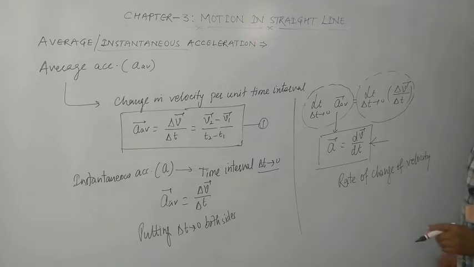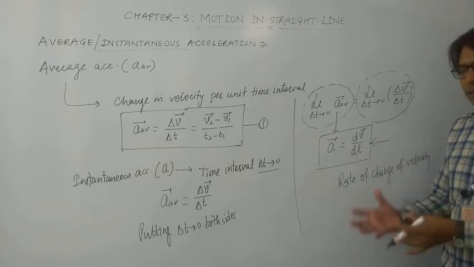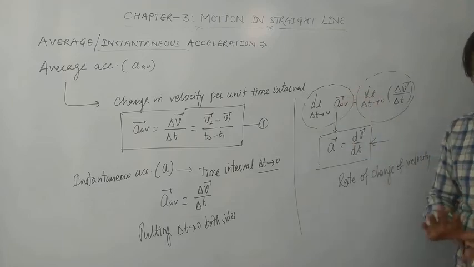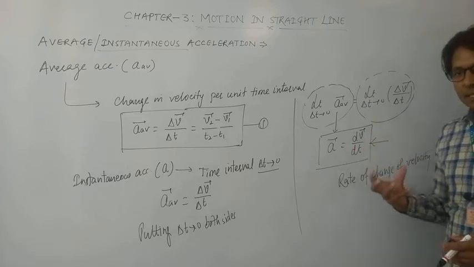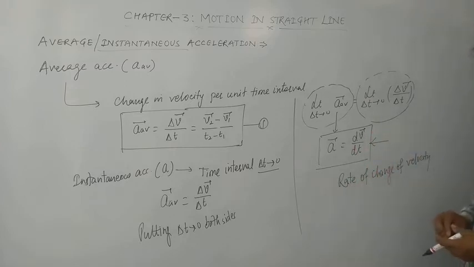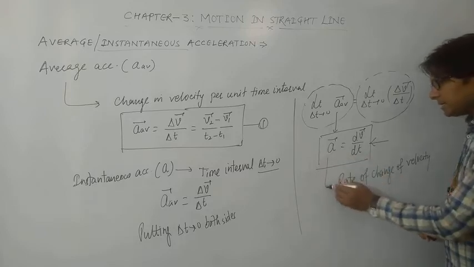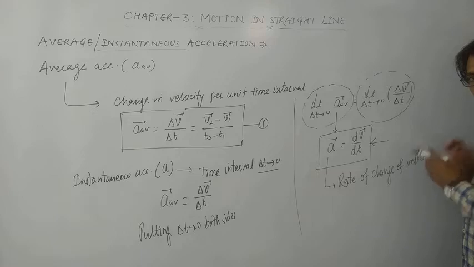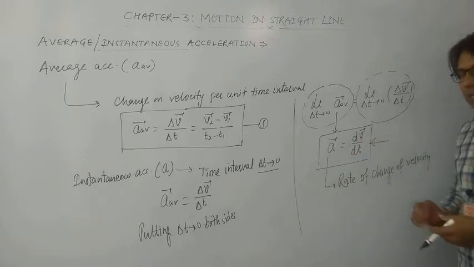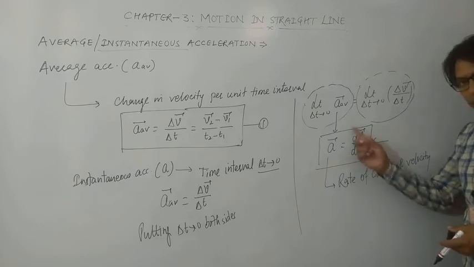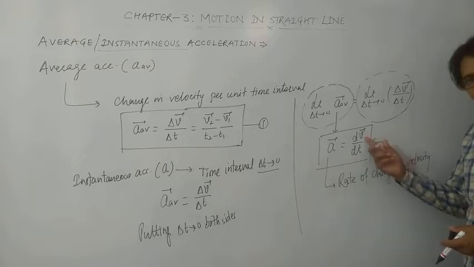So how will you define instantaneous acceleration? The acceleration at a moment or instant is said to be instantaneous acceleration. That is the general definition. But from here you can define instantaneous acceleration in a better way: instantaneous acceleration is the rate of change of velocity. dv upon dt represents the time rate of change of the velocity vector.